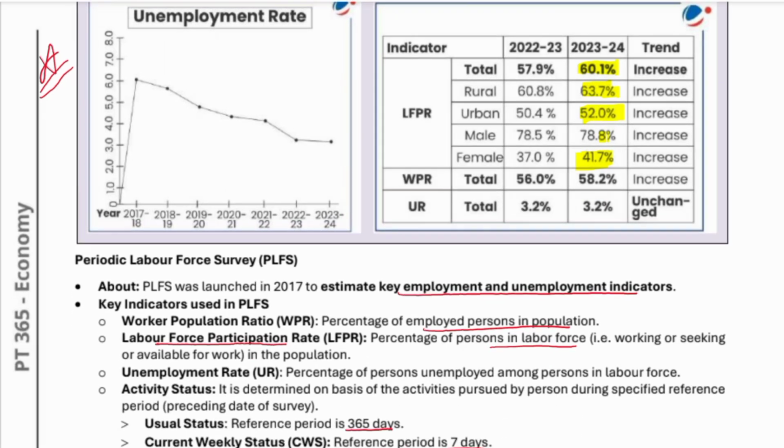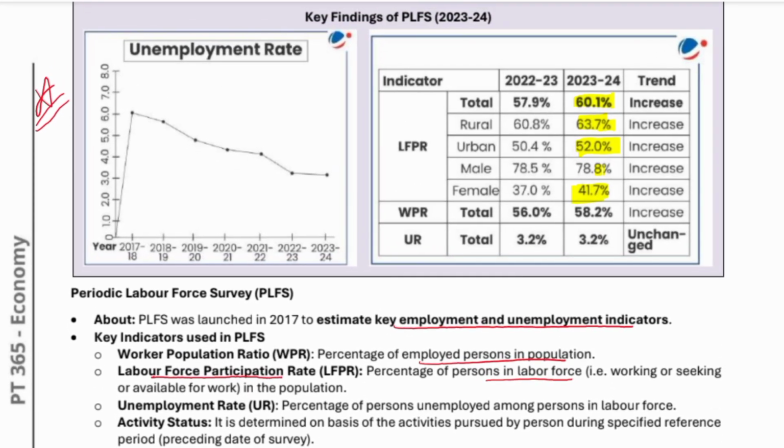So the unemployment rate is falling, as you can see in the graph. In the rural areas, see the table, earlier in 2022-23 the rural figure was 60.8, and now the trend is 63.7.